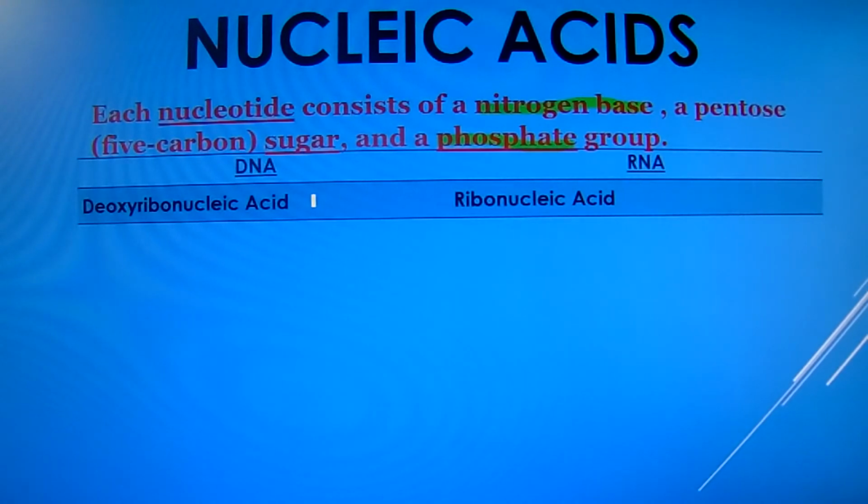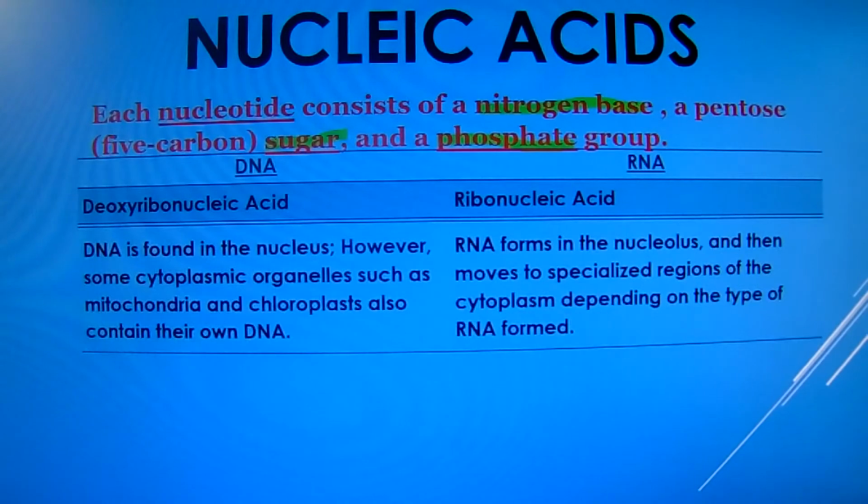They can also be called a pentose or 5-carbon sugar and a phosphate group. In spite of this basic similarity, both the molecules differ from each other.